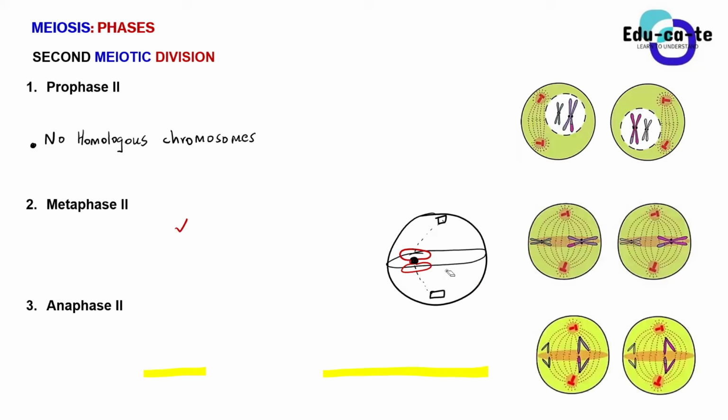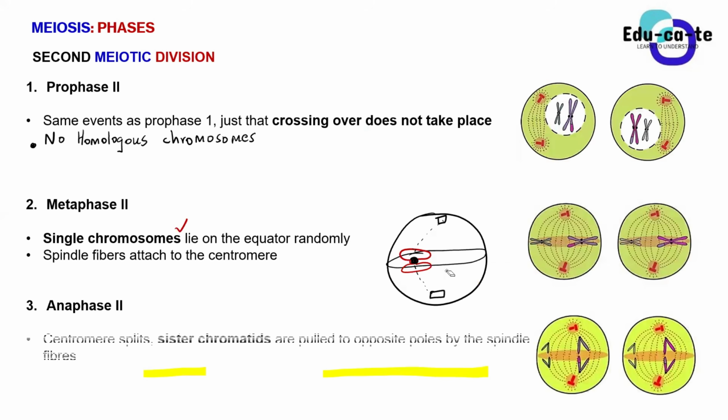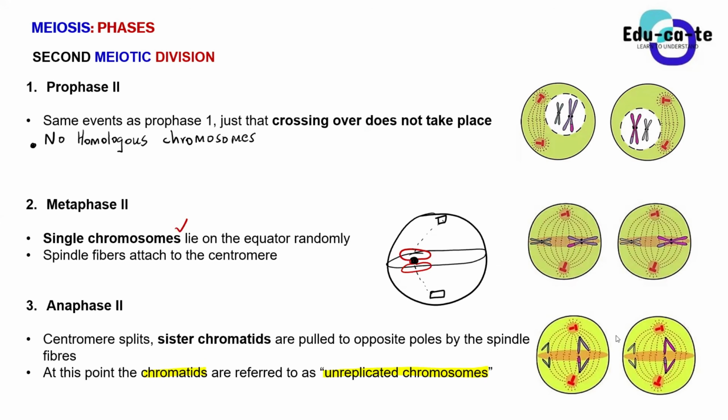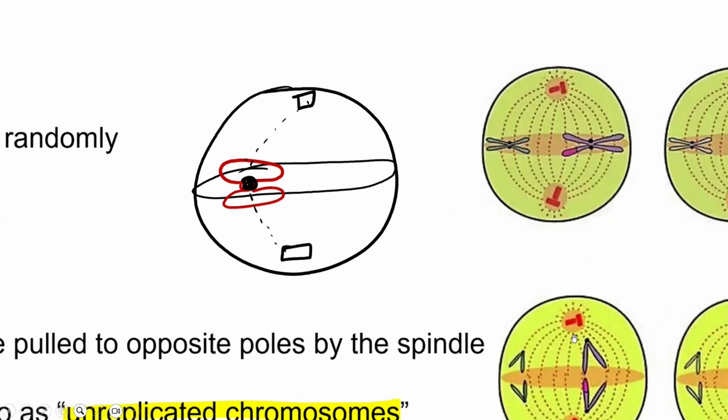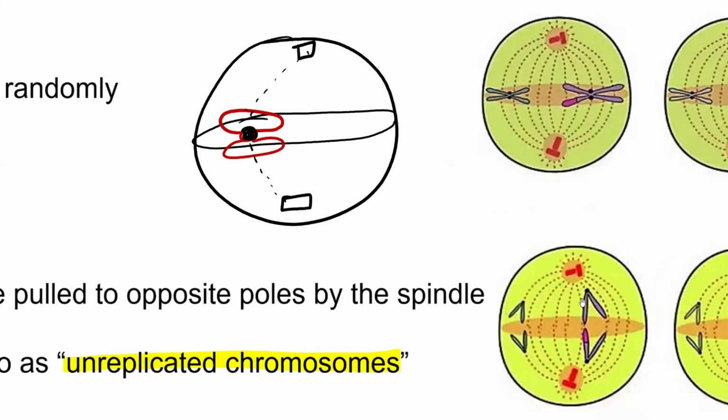So basically, these two chromatids that were being pulled, actually we say that the centromere splits the sister chromatids to opposite poles. So these sister chromatids, we're not going to call them chromatids anymore. We're going to call them unreplicated chromosomes.